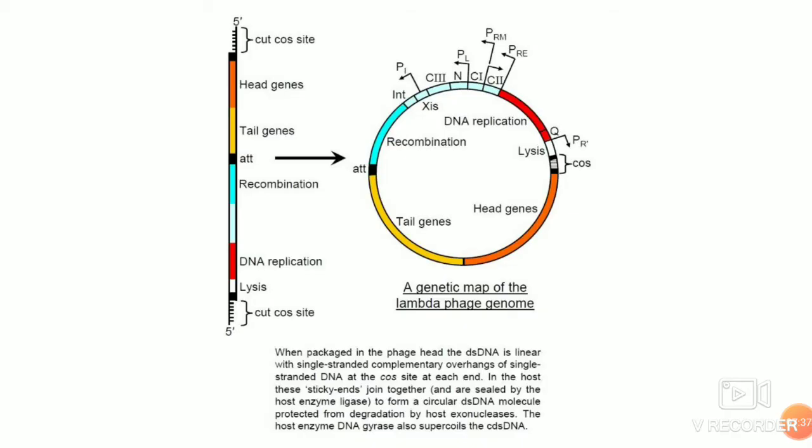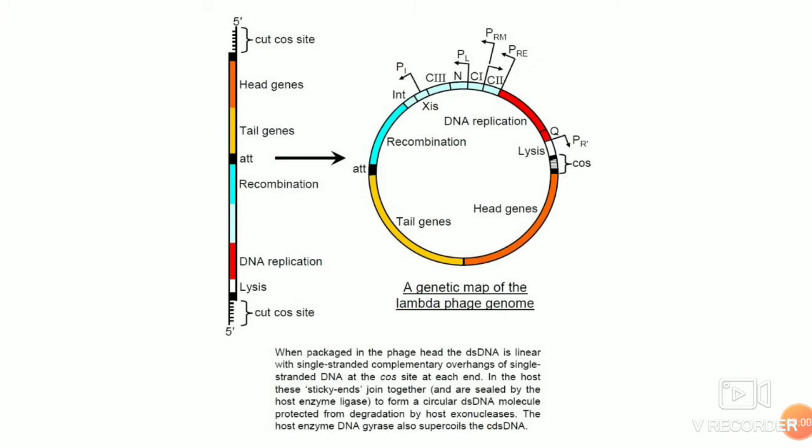Once it enters the cytoplasm, what is important are the ends of the genome, that is the 5 prime overhangs, which are in a staggered form. That is ligated by the host ligase to form a circular prophage inside the host.